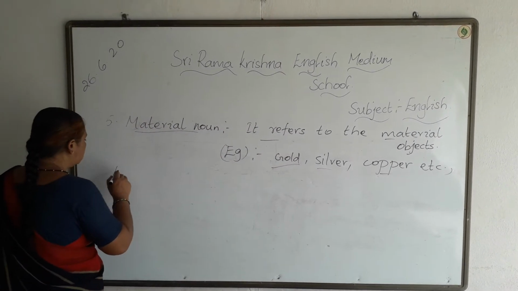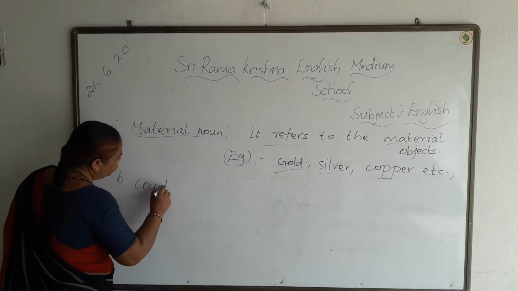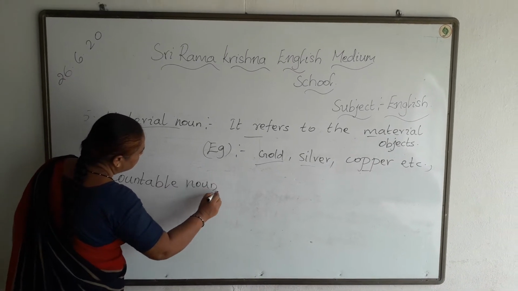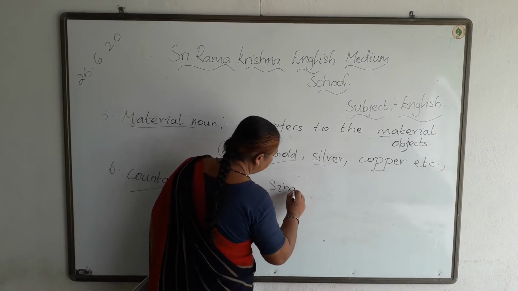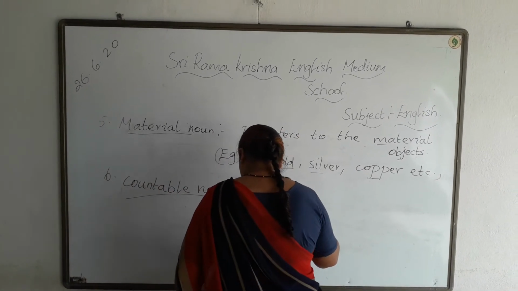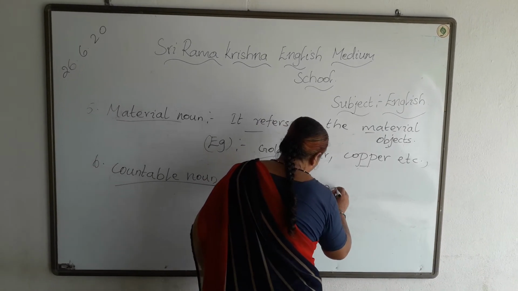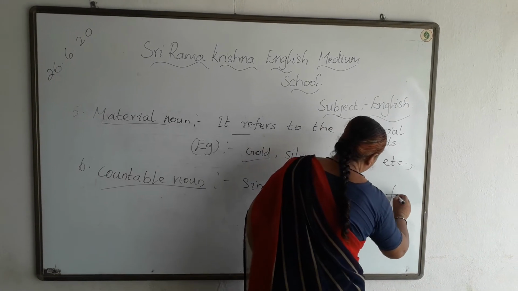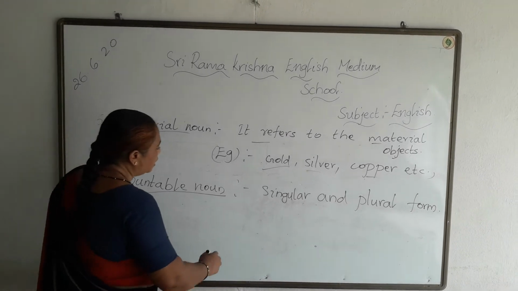Now coming back to the sixth one. Sixth one is the countable noun. This has singular and plural forms. It has singular and plural form which can be counted. These nouns can be counted.